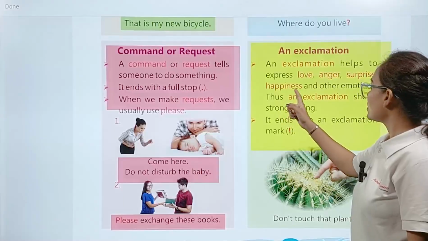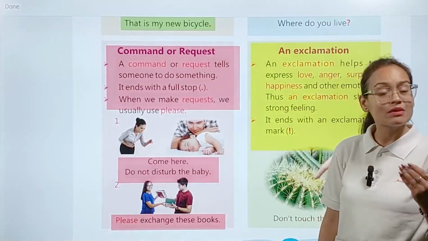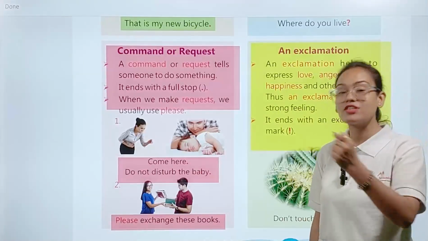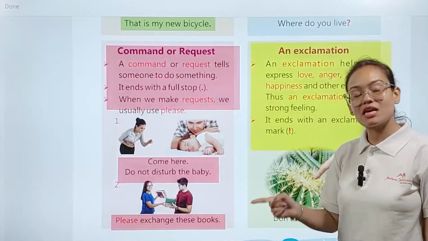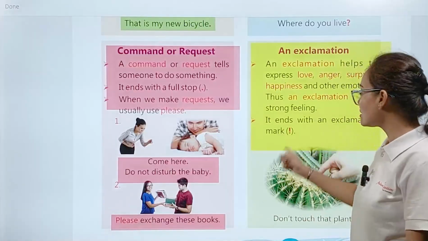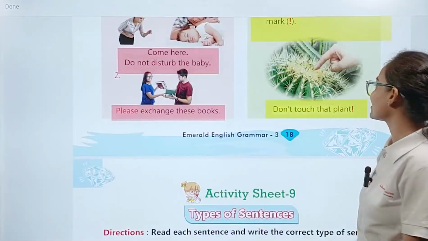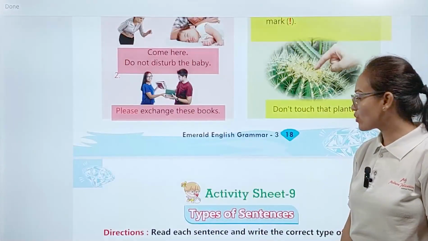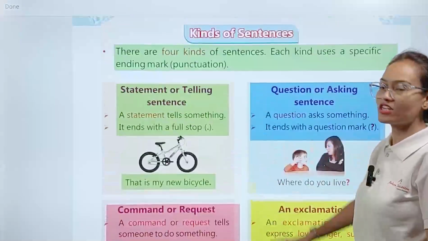Thus an exclamation shows a strong feeling. That's why, my dear student, an exclamation mark always shows a very strong feeling. It ends with the exclamation mark, and this type of sentence always ends with this type of exclamation mark. Example, you can see, don't touch that plant! I hope, my dear student, these total 4 types of sentences are quite clear to you all.